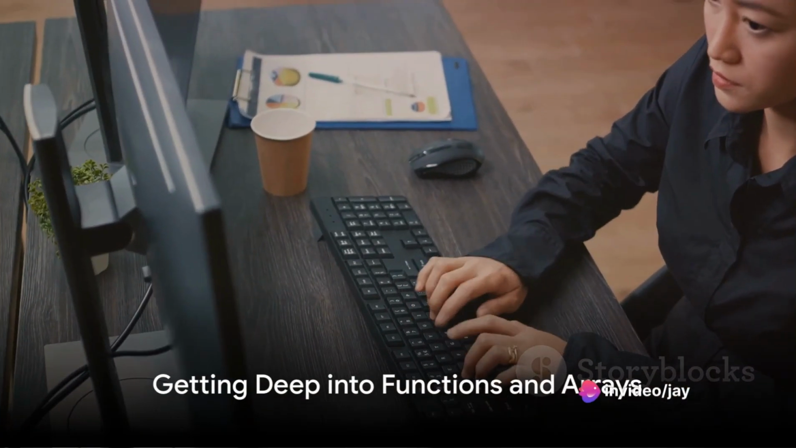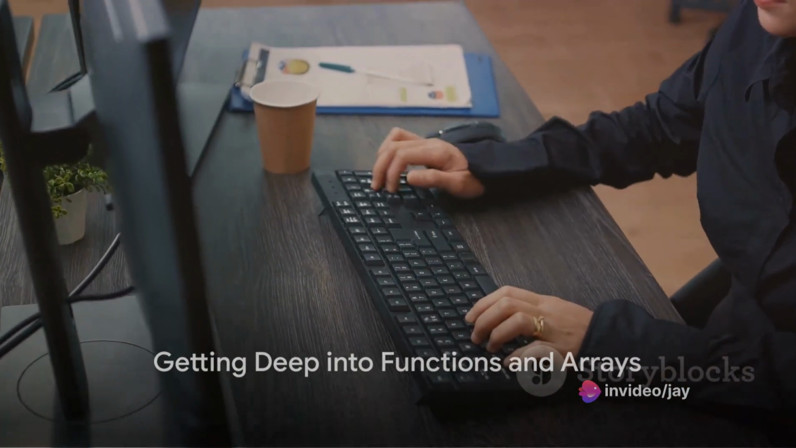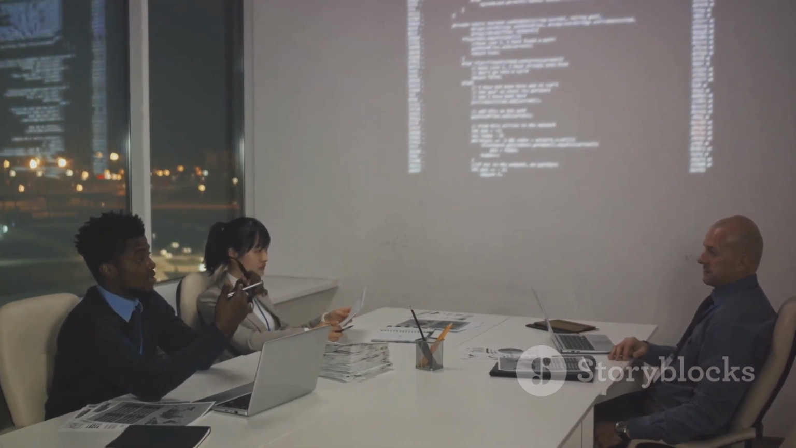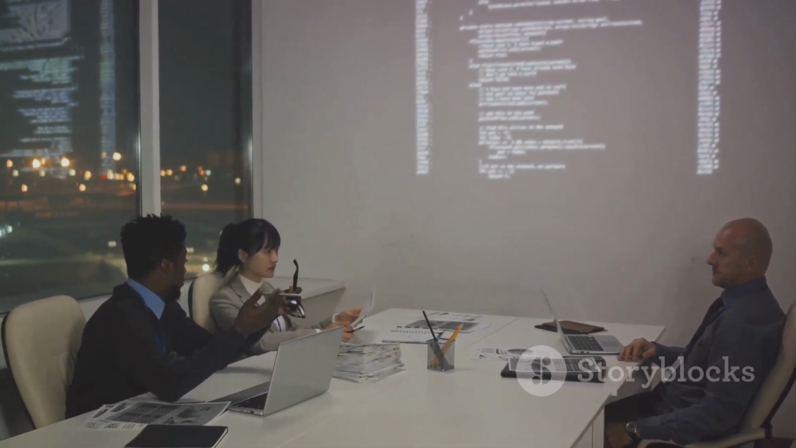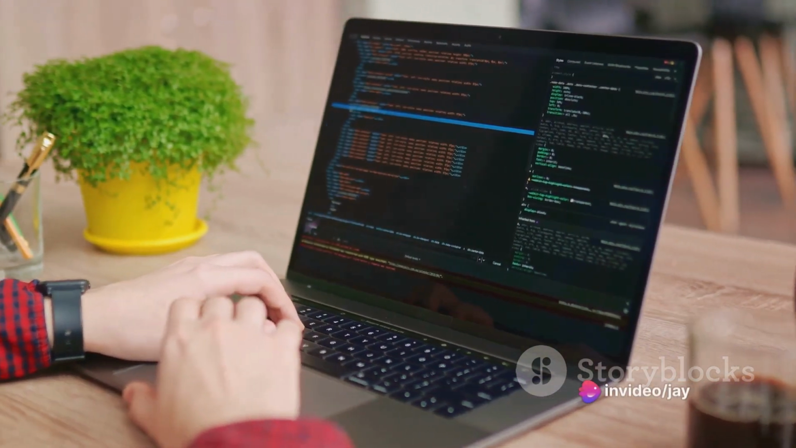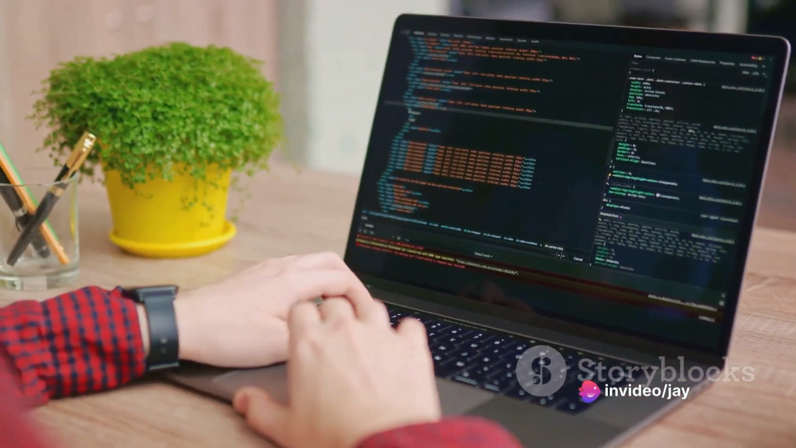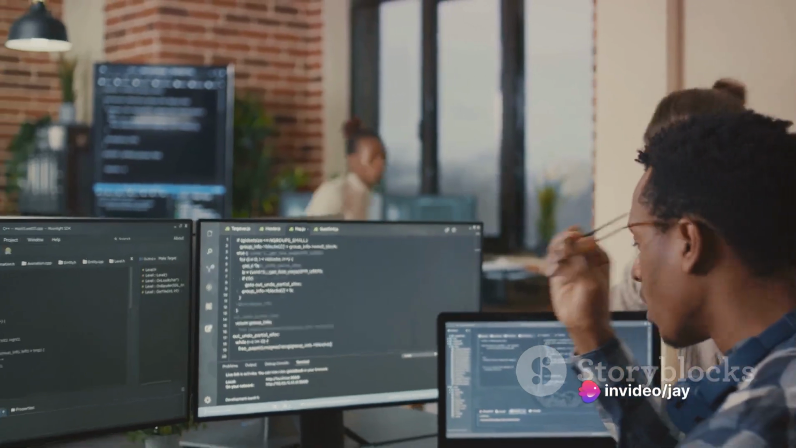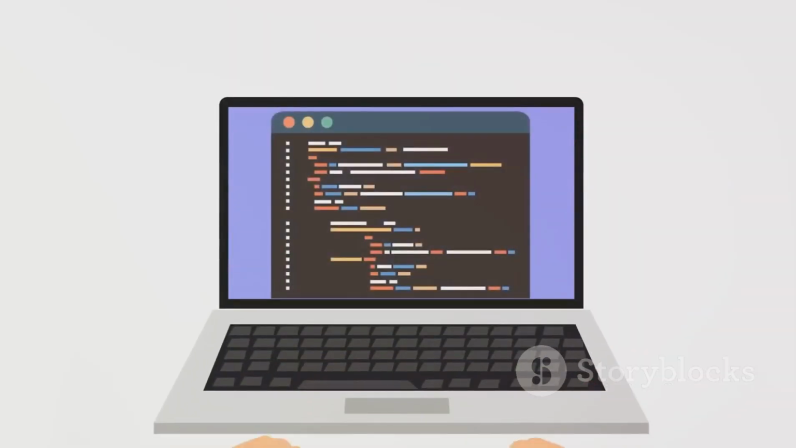In the second week, we will get deep into functions and arrays. These are two vital components of C programming that allow us to organize and manage data efficiently. Functions, for instance, are reusable pieces of code that perform specific tasks. They simplify our code and make it more readable. To use them, we first declare and define them, then call them when needed.